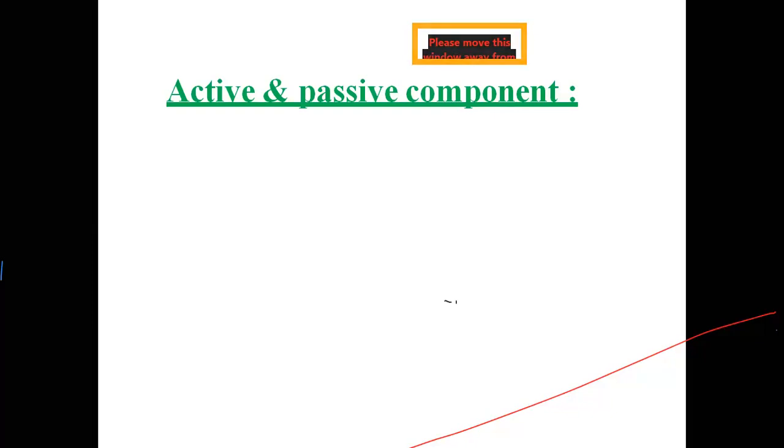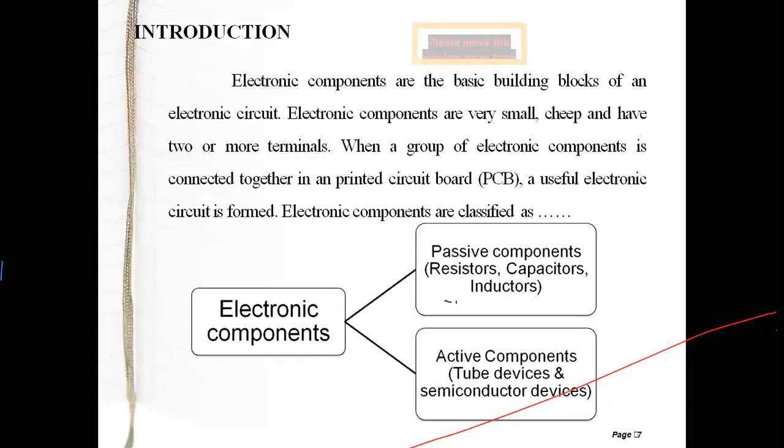Now we will start our syllabus. What is an active device, what is a passive device, and what are basic electronic devices. Electronic components are the basic building blocks of electronic circuits. These electronic components are divided into two types: one is passive components, and the other is active components.